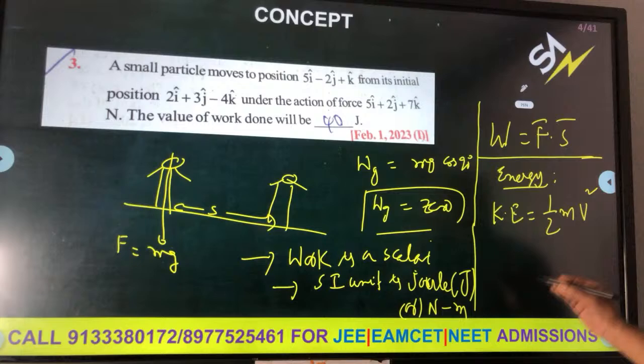Total work done, work done by BC plus work done by AC, is equal to the change in kinetic energy, delta K, which is 0, because the initial velocity at B is 0 and the final velocity at A is also 0. So by equating this, you will get the answer.